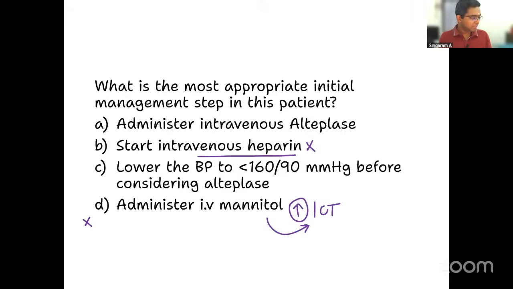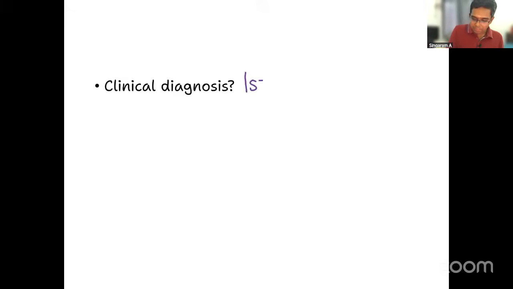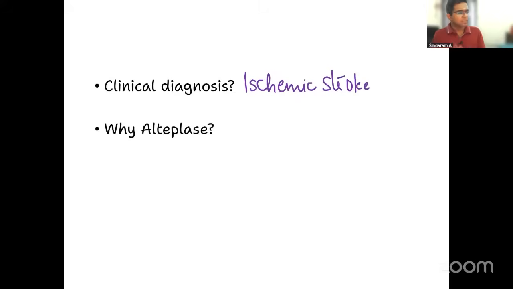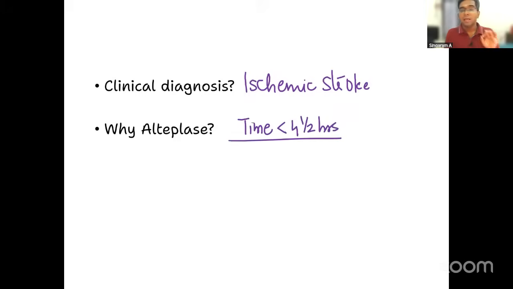What will you say? I have seen a good number of students answering both option A and some answering option C also. First of all, tell me whether alteplase can be administered or not. We have already come to the clinical diagnosis that it is ischemic stroke, right? Why alteplase? Because it is ischemic stroke. Not only that, look at the time of presentation. If it is within 4.5 hours, that is the best time to administer alteplase.